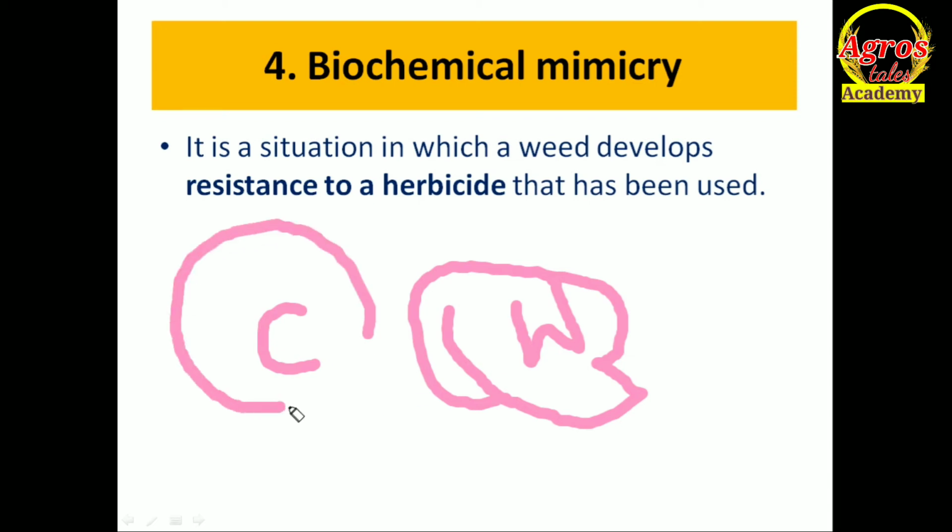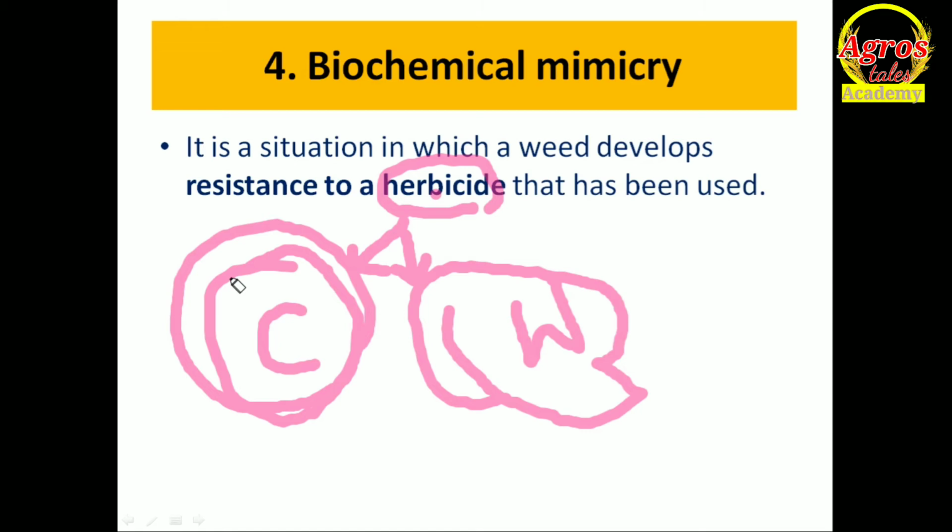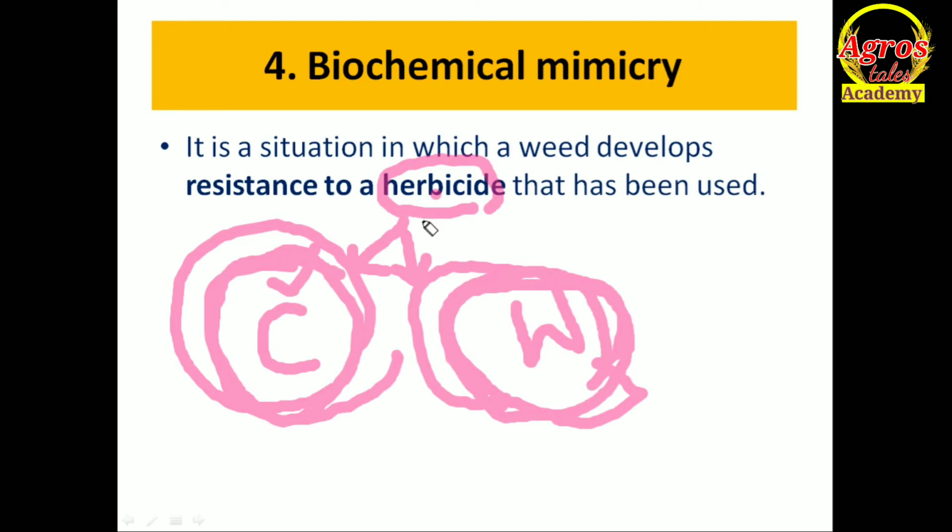And every plant has a different biochemical process to cope up with stress or any toxicity. Herbicide is a toxin applied to the crop field. When herbicide is applied to the crop field and this toxin comes in contact with crop plant, due to the biochemical process of a particular crop, it detoxifies the effect of herbicide easily. But due to absence of that particular pathway which was present in the crop plant, weed cannot detoxify the effect of herbicide, so it is killed.